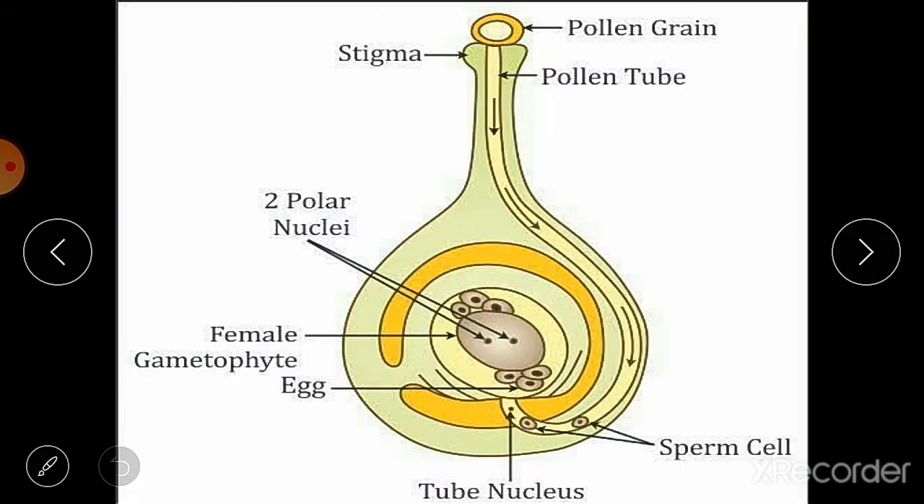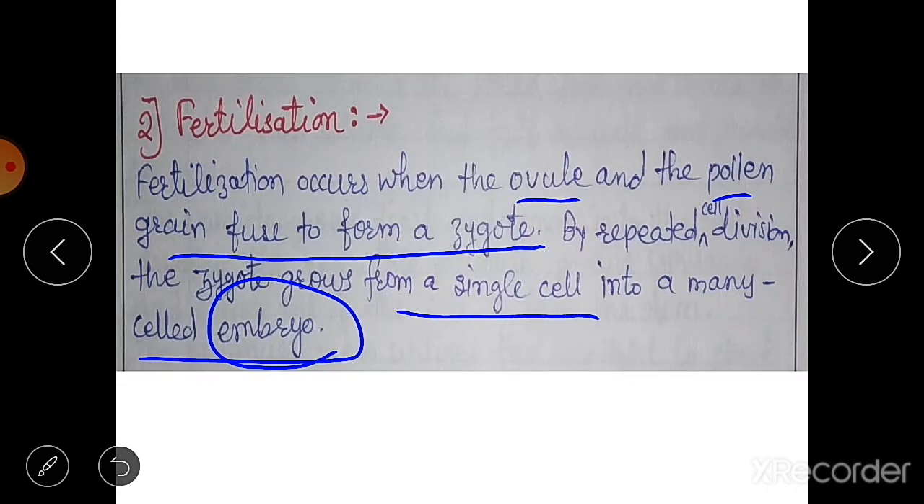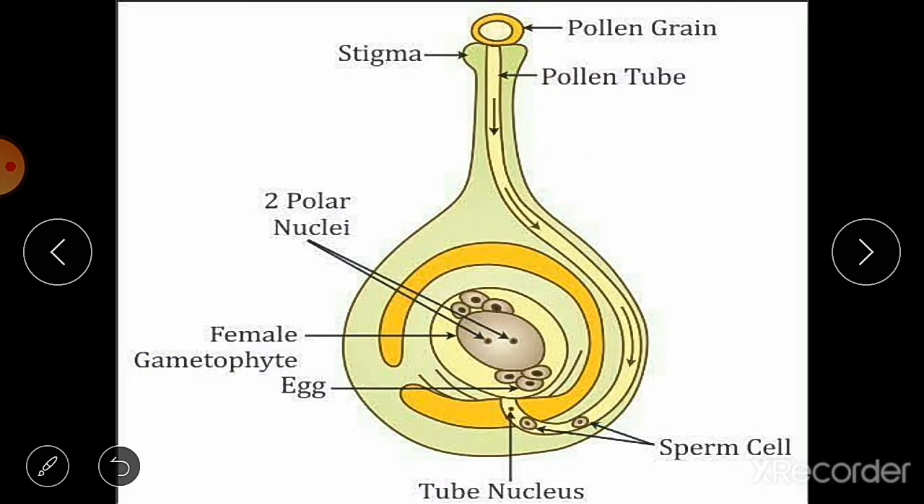So let's see in the diagram how it is. Here you can see the female reproductive parts of a flower, that is the pistil. It consists of the stigma, then this is the style, the neck-like structure, and the swollen ovary. So these are the female reproductive parts of a flower. Now we will see what actually happens in fertilization.